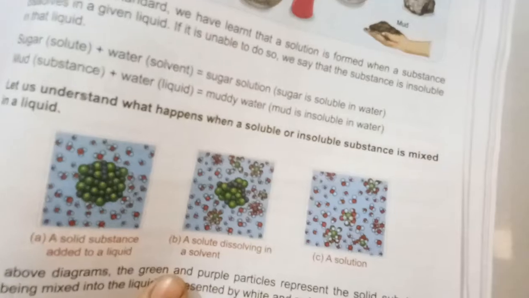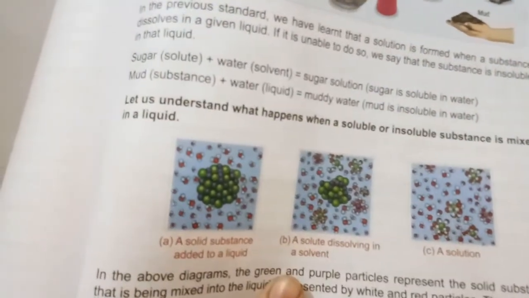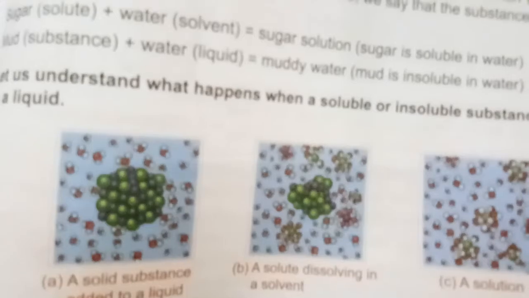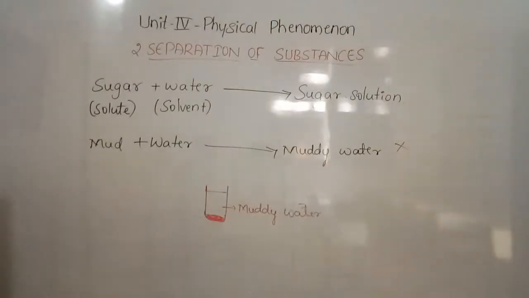Suppose if it is insoluble, what will happen? See the diagram A. The solid remains as it is in the liquid. So there is no dispersion of molecules if the solid is insoluble. If the solid we have taken is insoluble, as in diagram A, the substance remains as it is. Suppose it was soluble, it disperses, as shown in B and C, and forms the solution. So this is how a solution is formed.